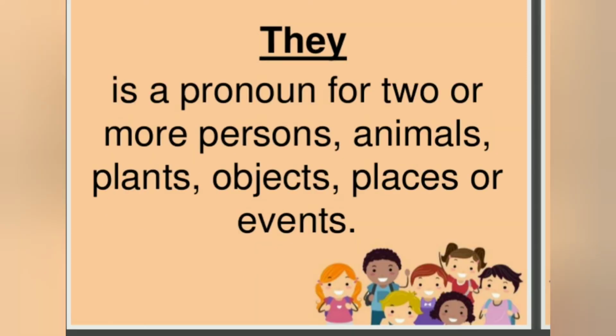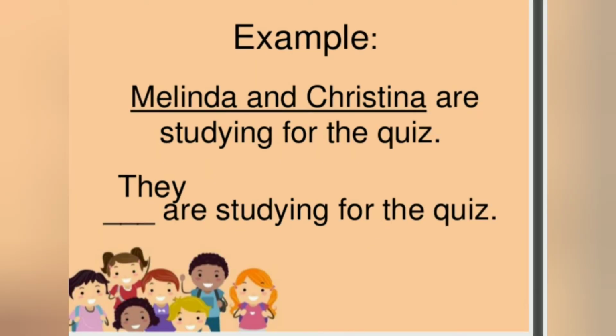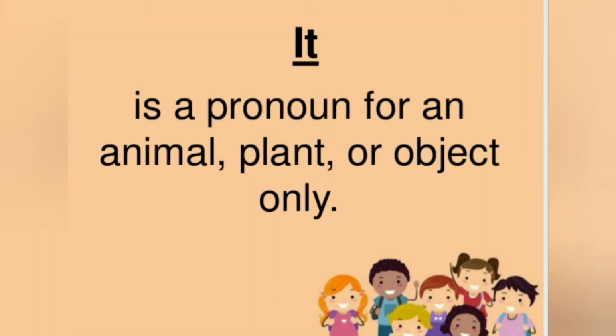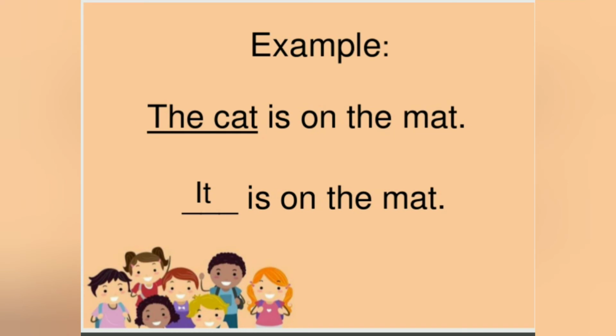of the flood. They is a pronoun for two or more persons, animals, plants, objects, places, or events. For example, Melinda and Christina are studying for the quiz. In the place of Melinda and Christina, we put they. They are studying for the quiz. It is a pronoun for an animal, plant, or an object only. For example, the cat is on the mat. In the place of the cat, we put it. It is on the mat.